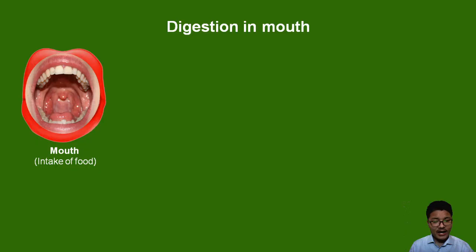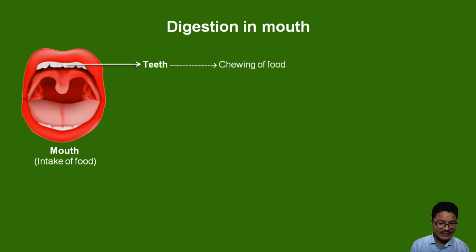Now let's discuss digestion in humans in a stepwise manner. First we'll discuss digestion in the mouth, then in the stomach, then digestion of food in the small intestine, and lastly the final step, egestion. Now, the mouth is for us to take in food. If you observe your own mouth, you are able to see teeth. Teeth are mainly for chewing, grinding, cutting and biting the food, for making the food into pieces.